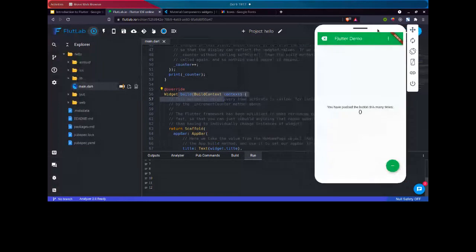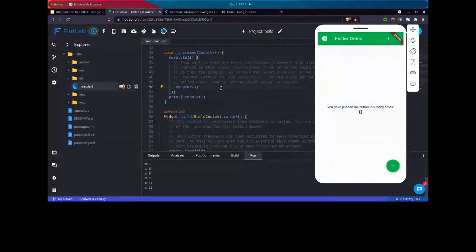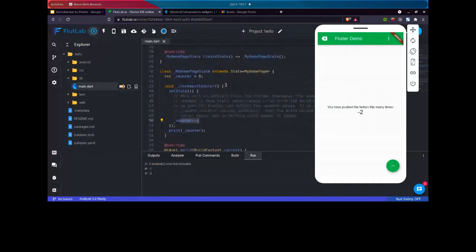I hope I was able to make you understand, but if not, it will come to you when you start coding. Let's say now we want our counter to move in a minus way. Now you can see our terminal is showing the minus sign, and it's also getting rerun on our screen. With the setState function, I'm calling this build function again and again whenever this value changes. This is the benefit of having a stateful widget.